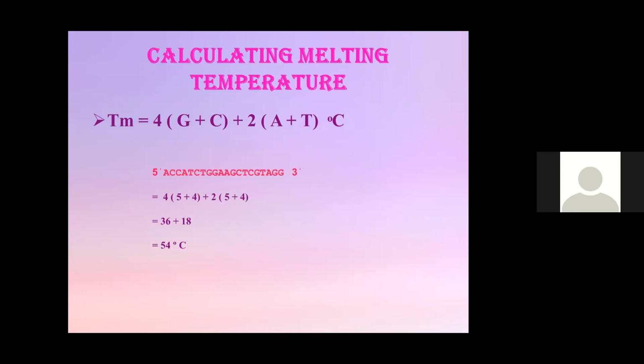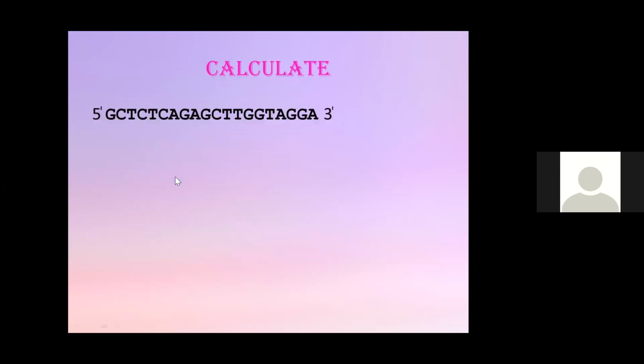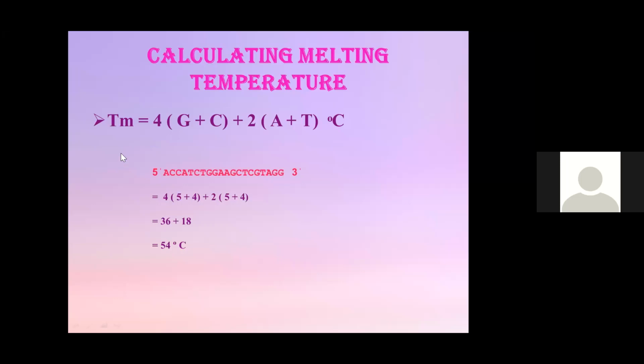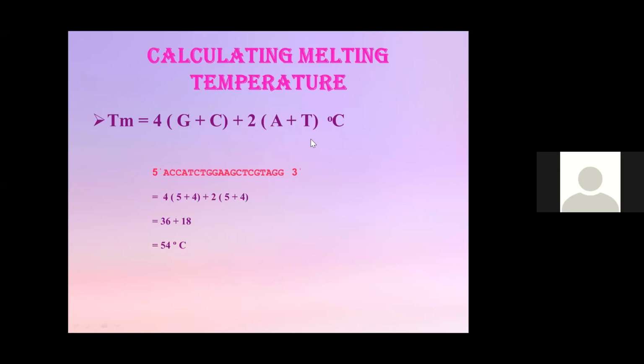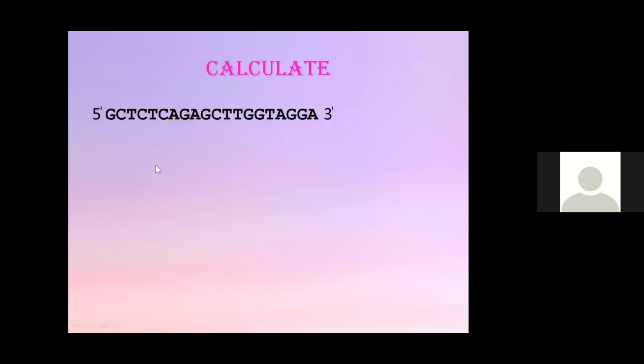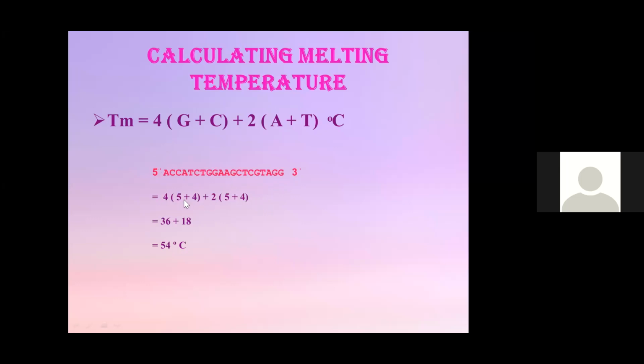This is the formula to calculate the melting temperature: 4 into G plus C, plus 2 into A plus T. This is the primer sequence, a short primer, I think a 19 or 20 base sequence. Here you have to count the number of Gs. How many Gs do you have here? 1, 2, 3, 4, 5. So substitute 5 in the place of G.